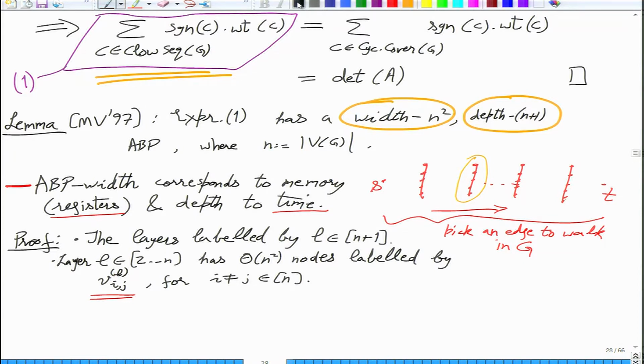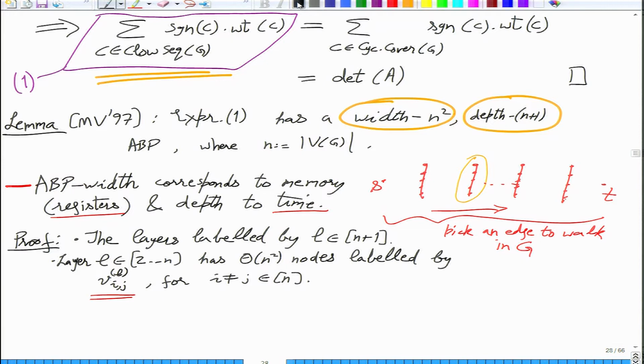These around n square things you can imagine to be stored in the registers. At time L they are stored in the registers, and what they represent is: i will represent the head of the flow we are currently building, or the walk we are doing, and j will be the current vertex.